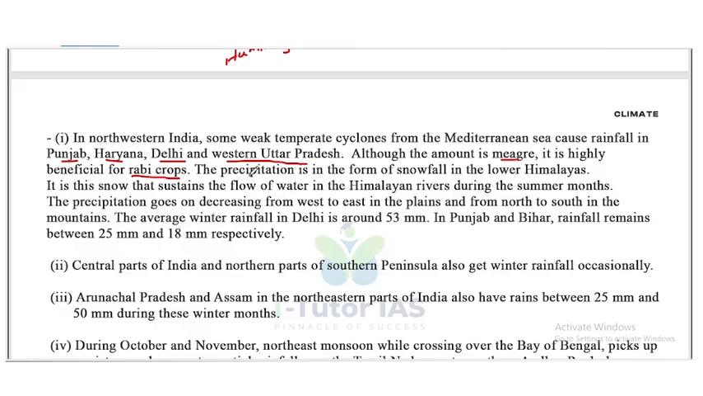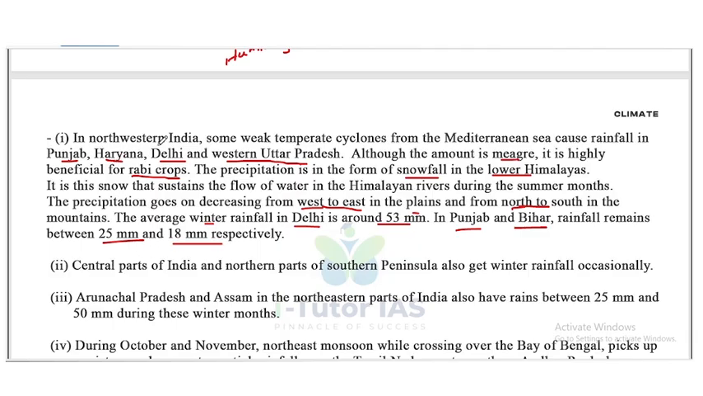The precipitation is in the form of snowfall in the lower Himalayas. It is this snow that sustains the flow of water in the Himalayan rivers during the summer months. The precipitation goes on decreasing from west to east in the plains and from north to south in the mountains. The average winter rainfall in Delhi is around 53 mm. In Punjab and Bihar, the rainfall remains between 25 mm and 18 mm respectively.